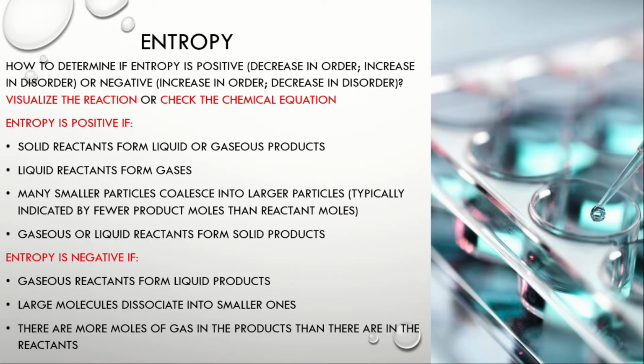So how do we determine if the entropy is positive or bumaba yung kanyang order or nag-increase ang pagiging disorderliness niya, or kung ang entropy natin ay negative or nag-increase in order or bumaba ang disorderliness. So there are two ways. Number one, visualize the reaction kapag ang ginamit ay word equation. Or you can check the chemical equation kapag chemical equation ang ginamit.